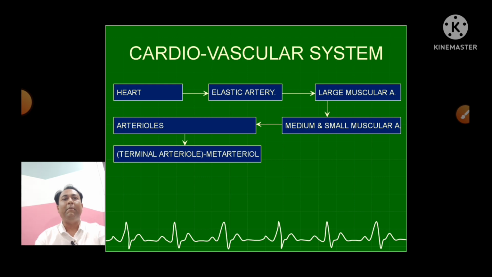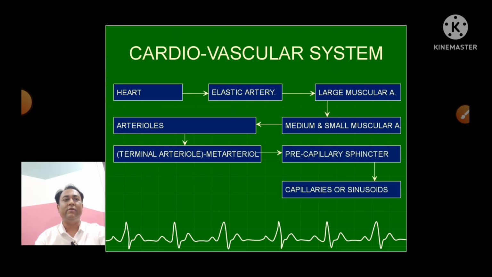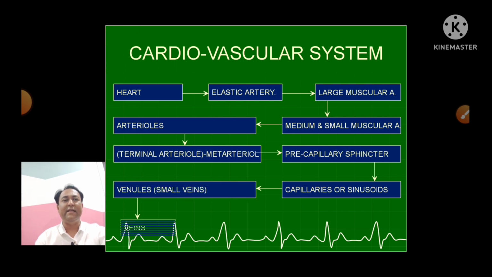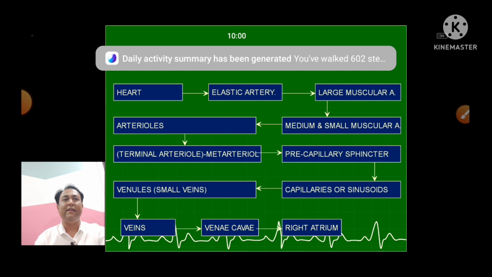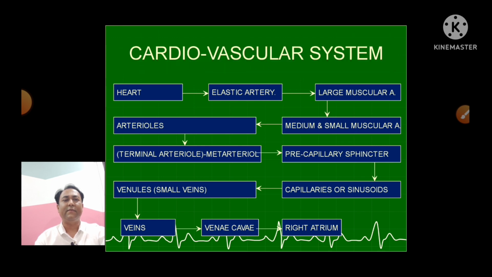Another name is metarteriole, the smallest unit of the artery, from where it goes to the pre-capillary sphincter, from where it goes to the capillaries. From capillaries it goes to the small veins, then into the larger veins, and then the largest vein, that is the vena cava, and from the vena cava again it goes to the heart, the right atrium. So this is a closed system starting from the heart and ending at the heart, right?